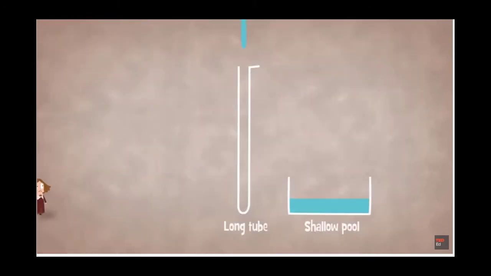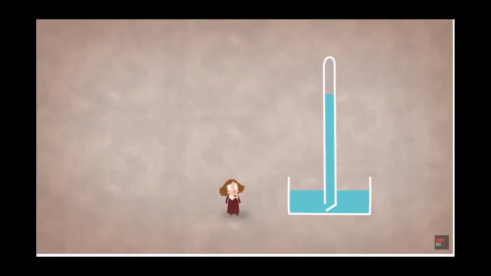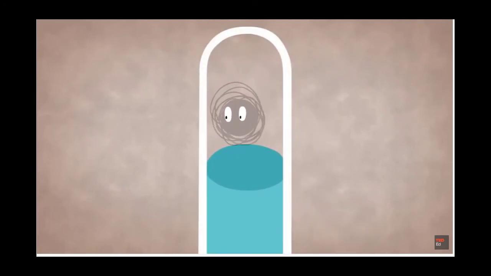A long tube was filled with water and placed standing in a shallow pool with both ends plugged. The bottom end of the tube was then opened and water poured out into the basin until the level of the water remaining in the tube was 10.3 meters. With a gap remaining at the top and no air having entered the tube, Berti had succeeded in directly creating a stable vacuum. But even though the possibility of a vacuum had been demonstrated, not everyone was satisfied with Galileo's